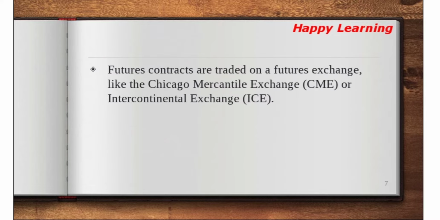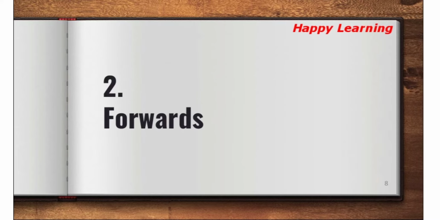So a future contract can be traded on a futures exchange like Chicago Mercantile Exchange or Intercontinental Exchange. As I told you, there is the involvement of an exchange. So there are three parties: buyer, seller and exchange, if we think broadly.